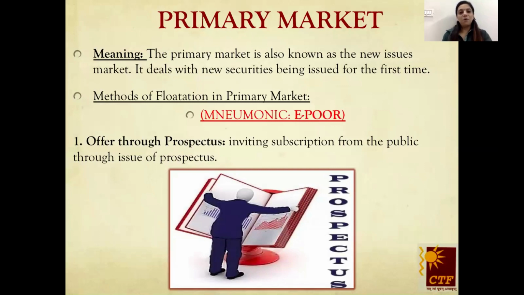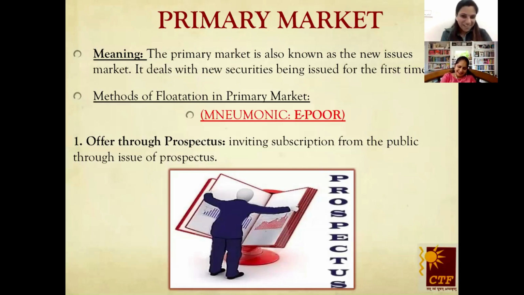The first type of capital market is the primary market. It is also known as first-hand market or new issue market. I'll give you an example. I want to buy a car. I will go to the showroom and purchase a brand new car. That is primary market. I sell this car to Kavita ma'am. Kavita ma'am, are you listening? Why would I buy a second-hand car from you? I'll buy a new one.